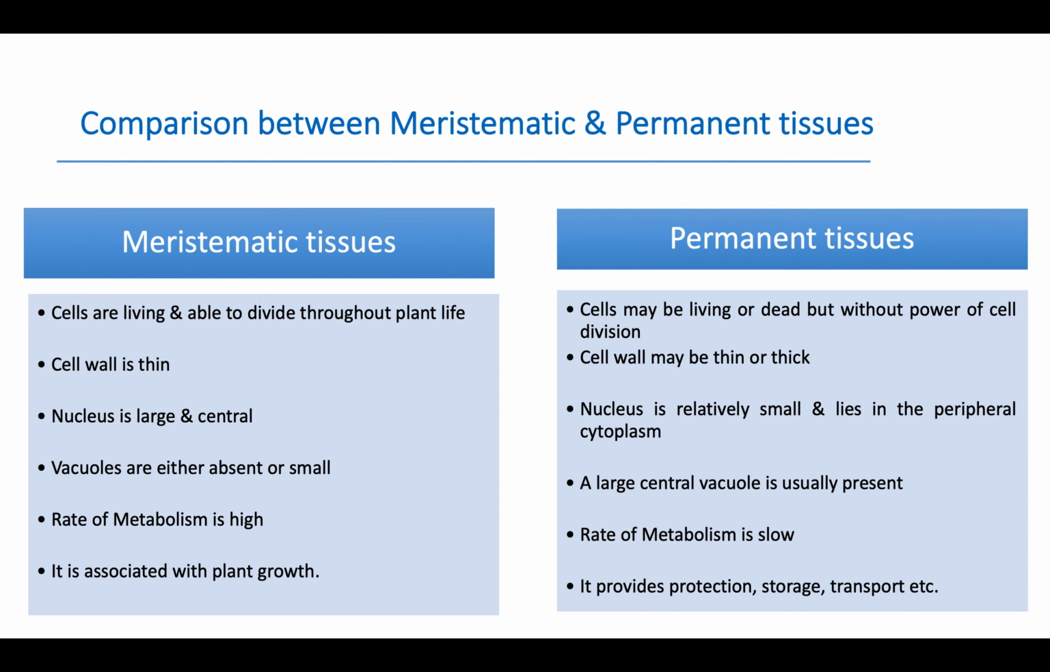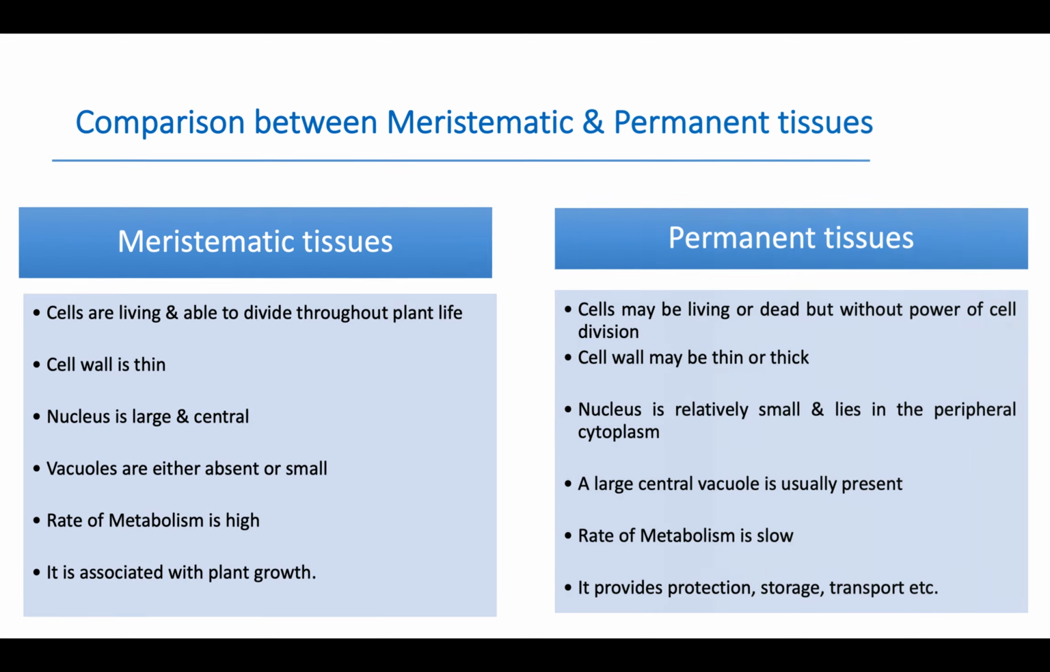The meristematic tissues are associated with plant growth. But permanent tissues provide various functions like protection, storage, transport, photosynthesis, etc.